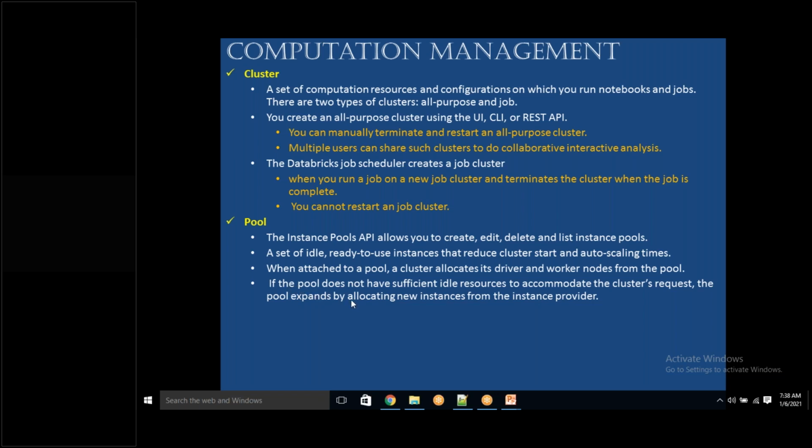If the pool does not have sufficient idle resources, let's say cluster requires 20 computers, but the pool is having only 10 computers. Now, what will the pool do to accommodate the cluster request? The pool expands by allocating new instances from the instance provider. That is from Microsoft Azure. From the VM options, it will create some virtual machines and it will get those computers. Okay.